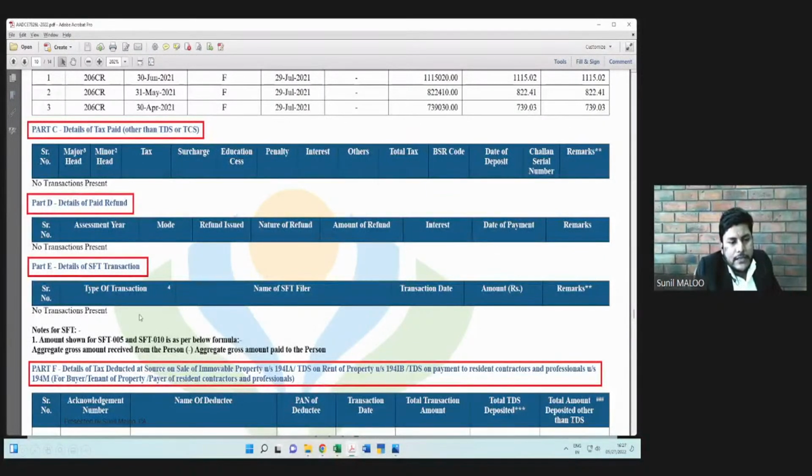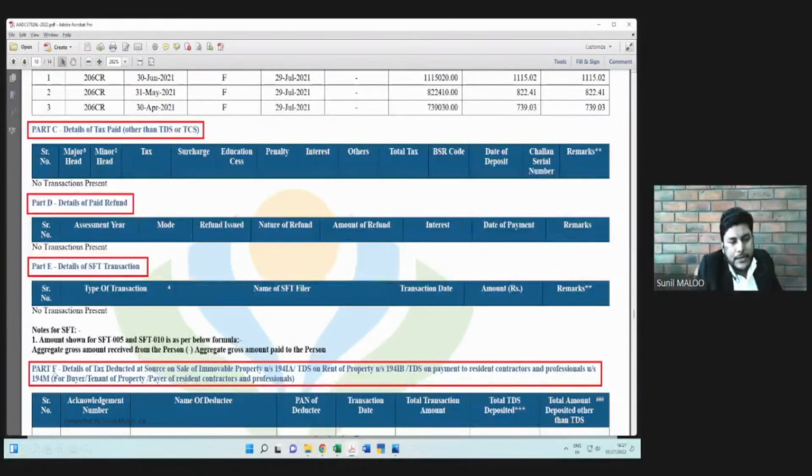And then the last one is part E, details of SFT transactions. Suppose the assessee has entered into some big value financial transactions which are covered under the SFT mechanism. All about SFT we will discuss in the coming slides. But the large, reportable transactions under the SFT will be appearing, transaction-wise, under part E of 26AS.